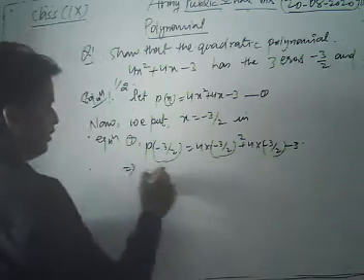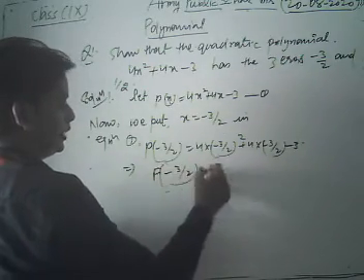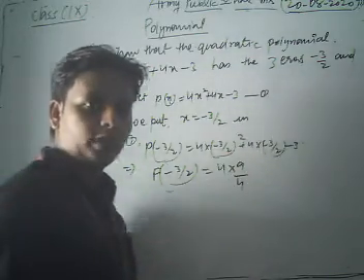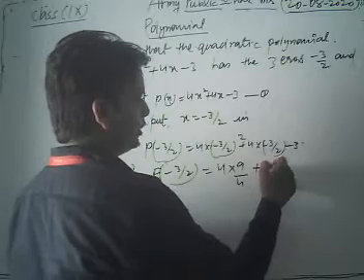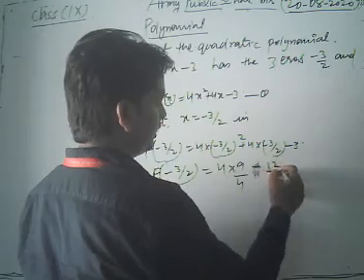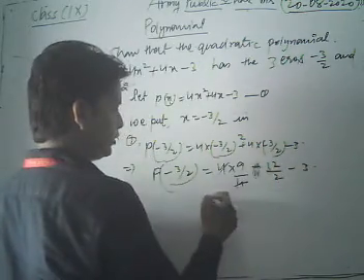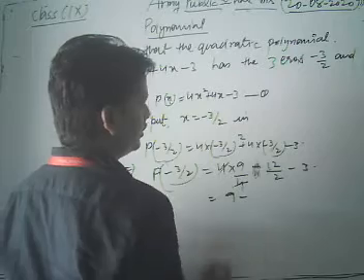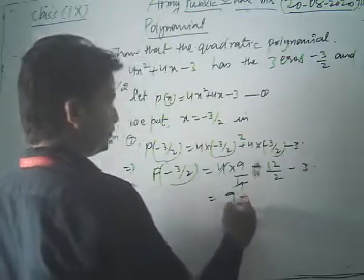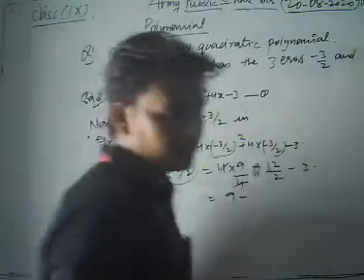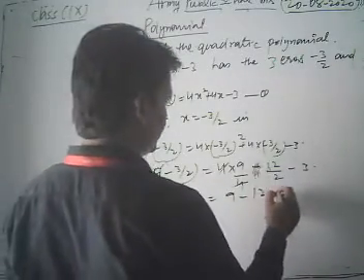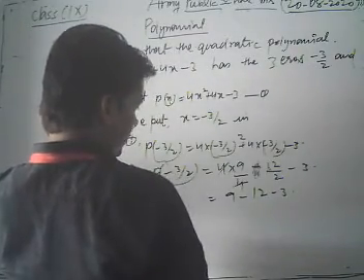So what do we have? P of minus 3 by 2 is equal to 4 into 9 by 4, since minus square converts into plus, plus 4 into minus 3 by 2, minus 3. Now let's see, 4 cancels with 4, so 9 minus 12 by 2 minus 3. So we get, let's see,